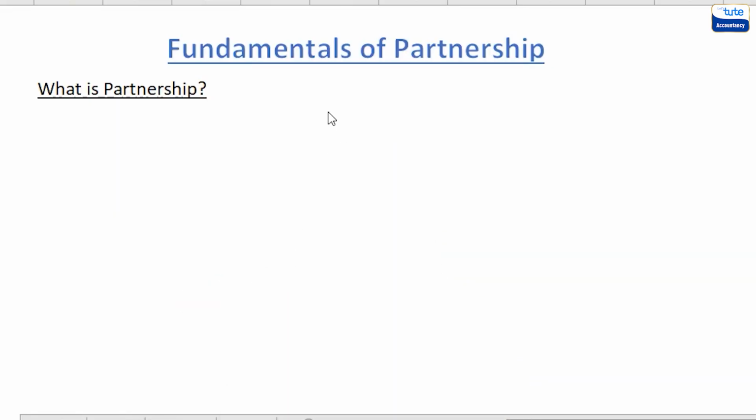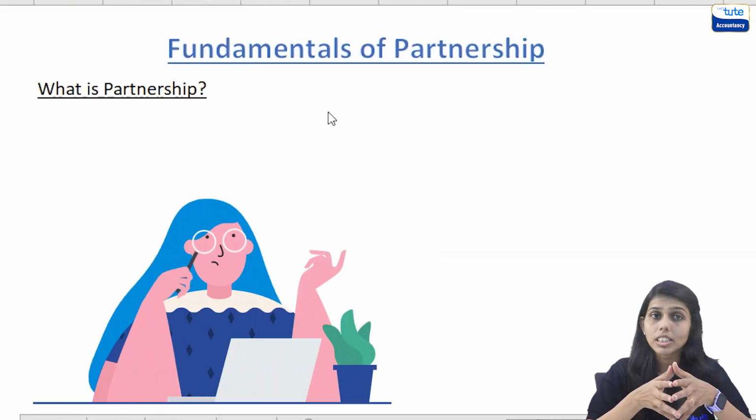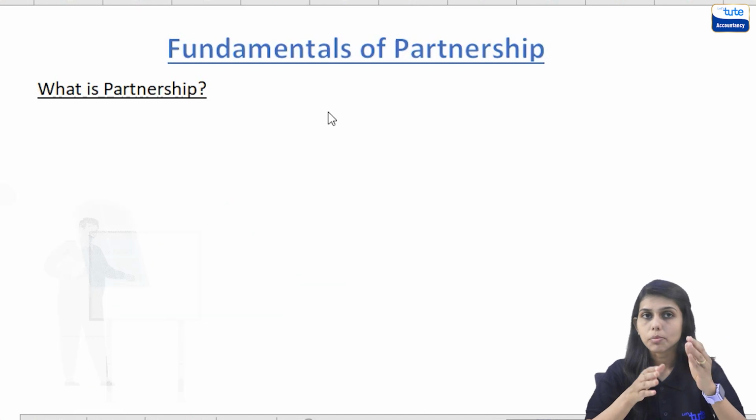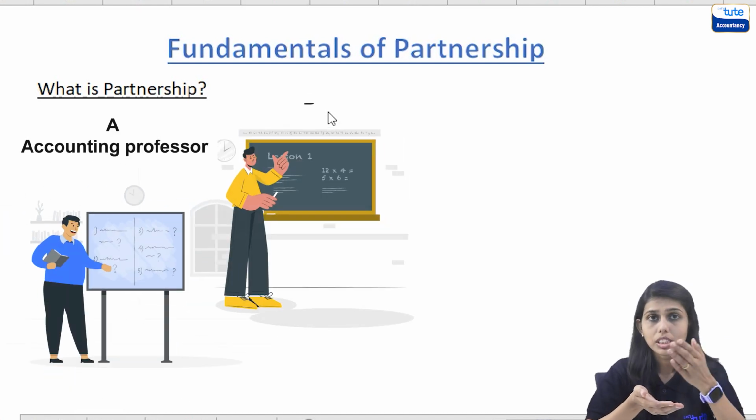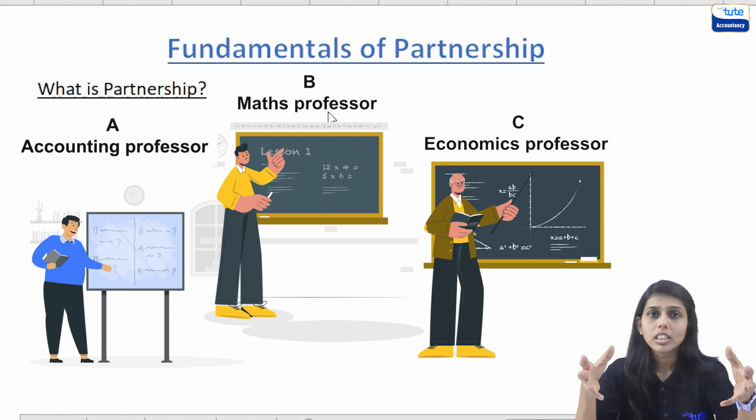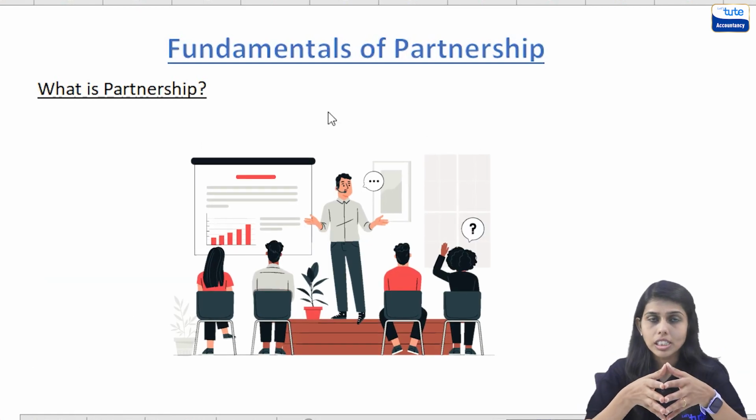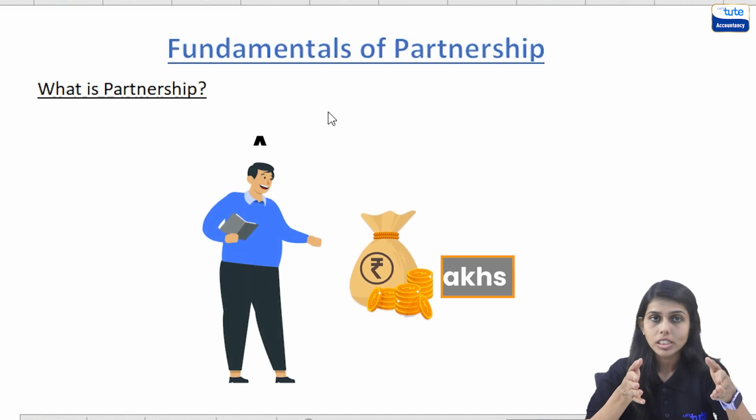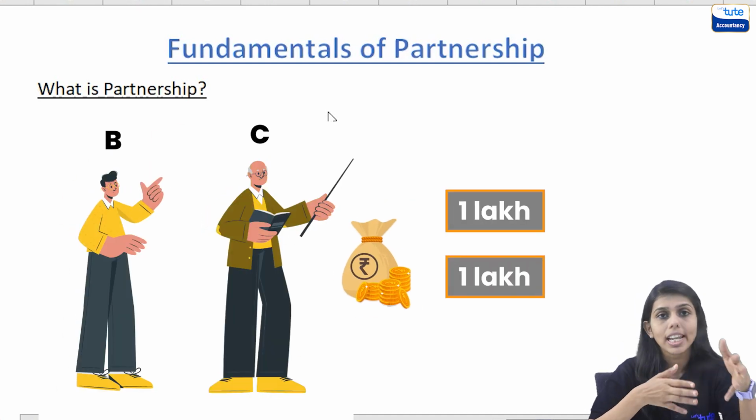So today we are starting with a new topic which is fundamentals of partnership. Now firstly, what is partnership? So suppose there are three persons, Mr. A who is an accounts professor, Mr. B is a maths professor and Mr. C is an economics professor. Now together they are thinking of starting a coaching class for which Mr. A contributed 2 lakhs, Mr. B and C contributed 1 lakh each.